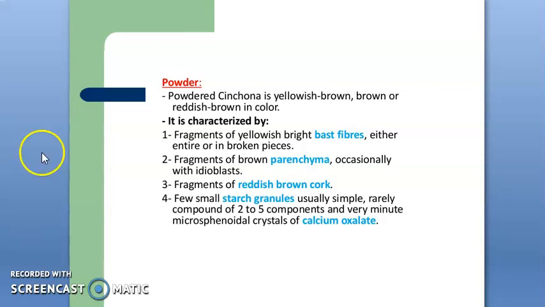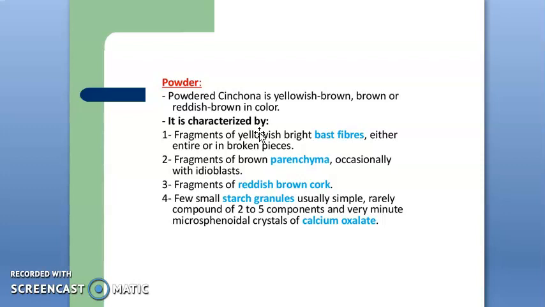The idioblast of calcium oxalate crystal is the specific characteristic of cinchona bark, which is a very important point for GPAT in the microscopic characteristics of cinchona bark. Also, starch grains are present in parenchymatous tissue, whereas stone cells are rarely present. A few cork cells are lignified and the medullary rays are 2 to 3 cells wide.